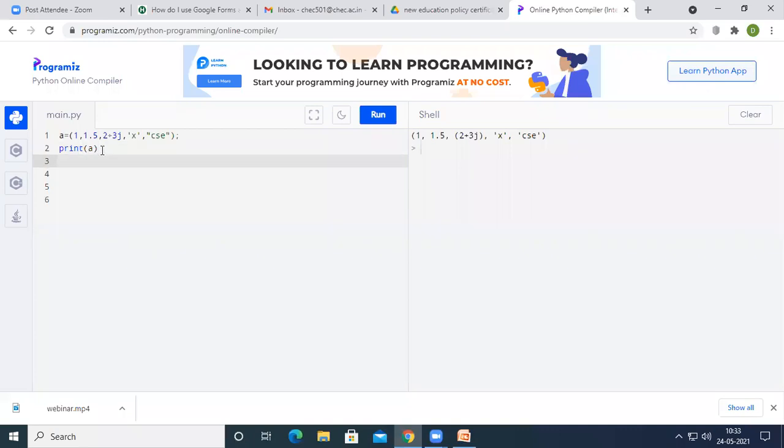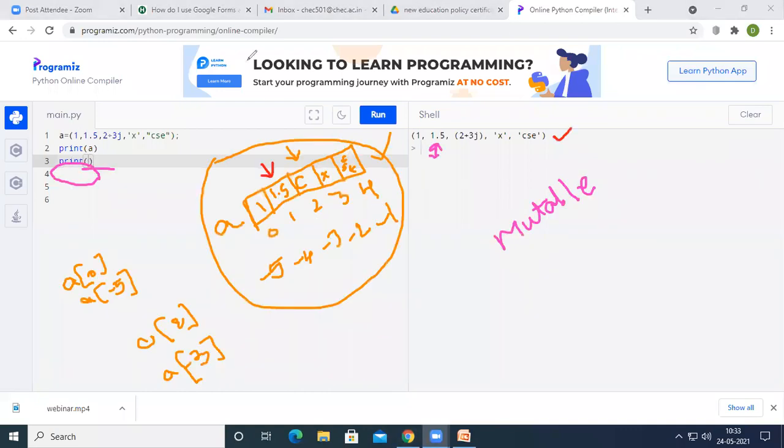Now, if I want to access individual elements of the tuple, similar to the list, when we have written A equal to 1, 1.5, 2+3j, X, CSC, the same memory will be created, and that memory will be divided into 5 parts. 1 will be stored in the first part, and CSC will be stored in the last part.